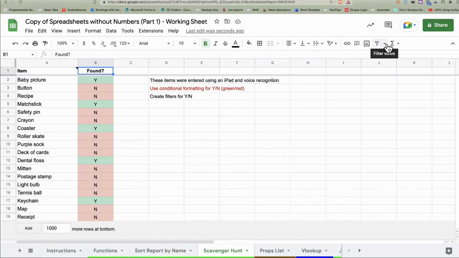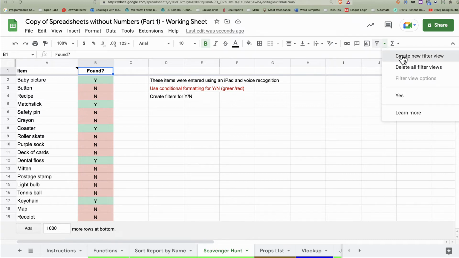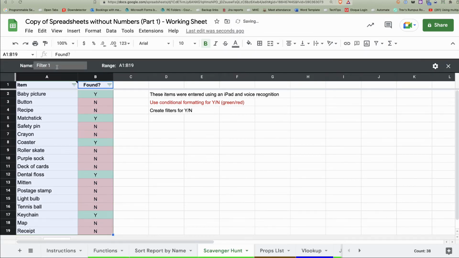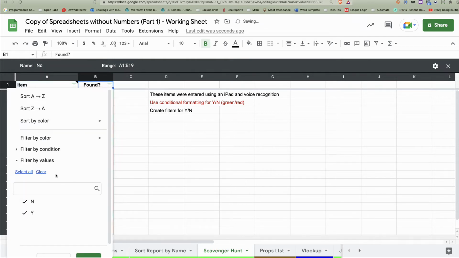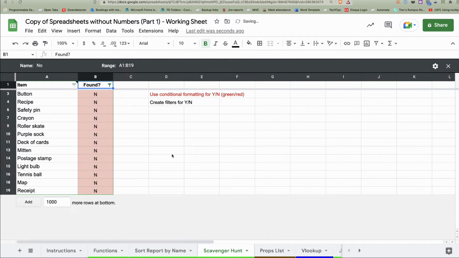Okay. I'm going to go in again. I'm going to create another filter view. This time it will be no. Go into here and clear all, and it's going to be no, and I'm going to click OK. So there we go. We now have yes and no.